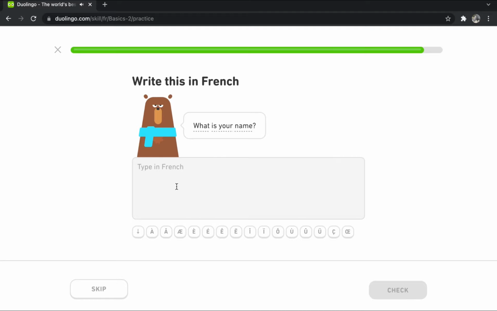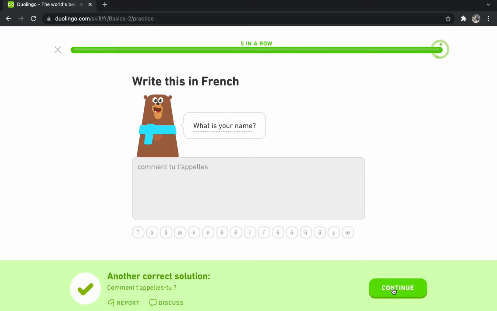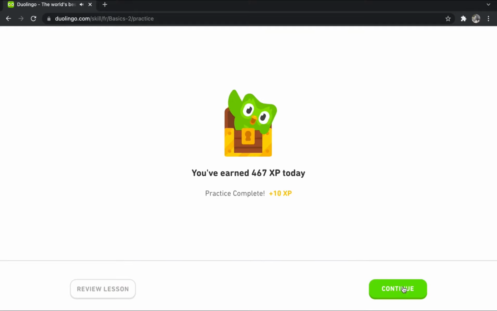Okay, next question. This is the one before. So the answer to this question is comment. Comment is what or how. We will use it very often. Comment tu t'appelles? Yes, this is also another correct solution. Comment t'appelles-tu? You reverse it, but this is also correct.